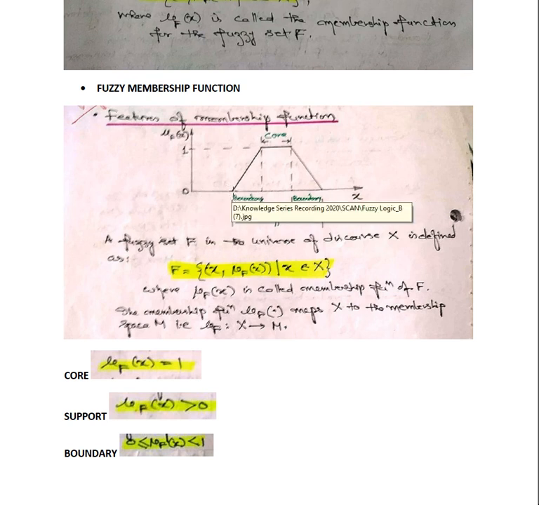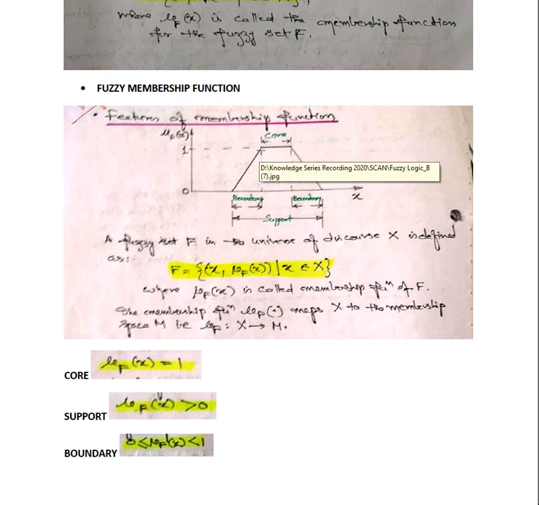Rather, it will be greater than 0. So any membership value mu F of x greater than 0 is termed the support.